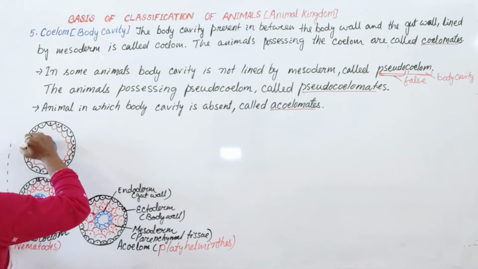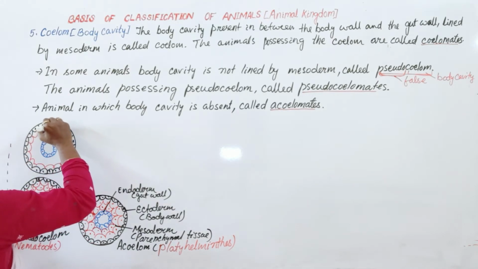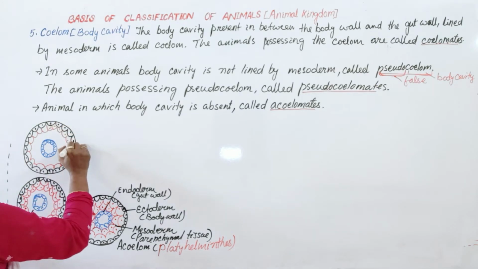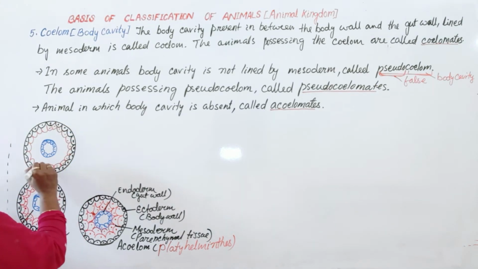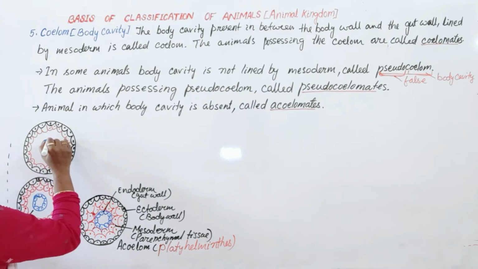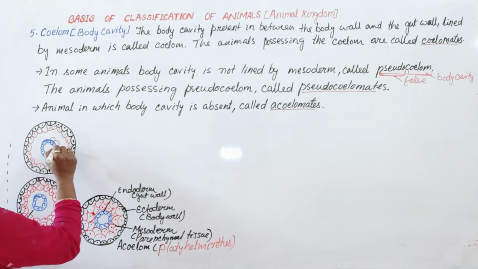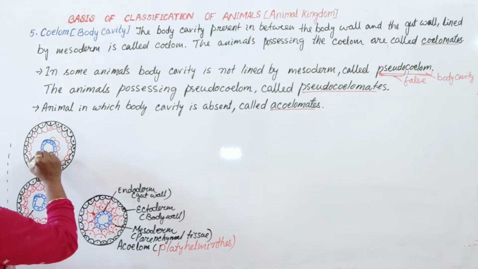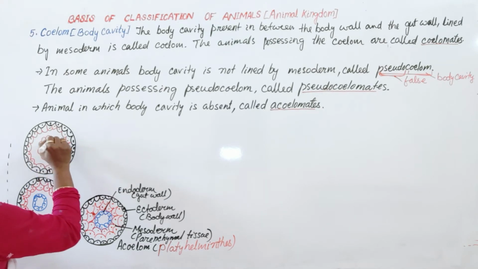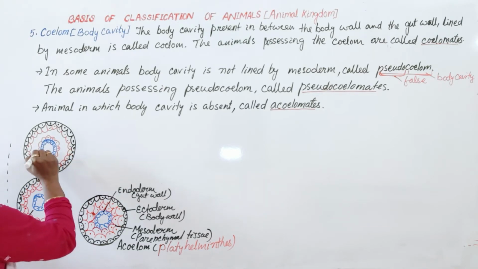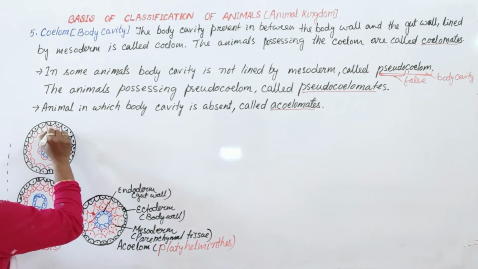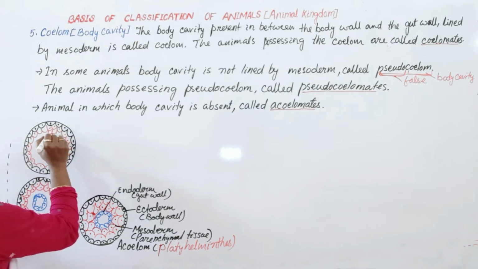For cells, quickly you can draw like this and put dots for the nucleus. Okay, put the nucleus. Again this is also lined by mesoderm, and here somewhat they are connected.